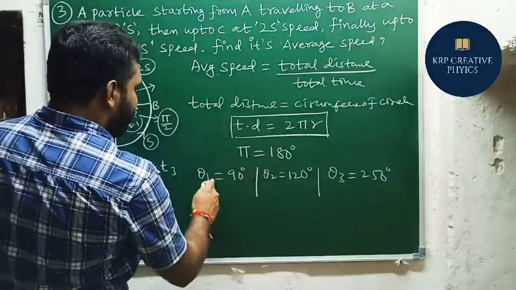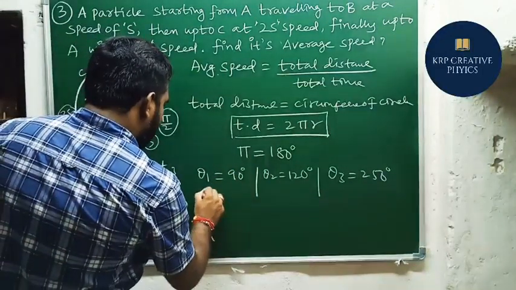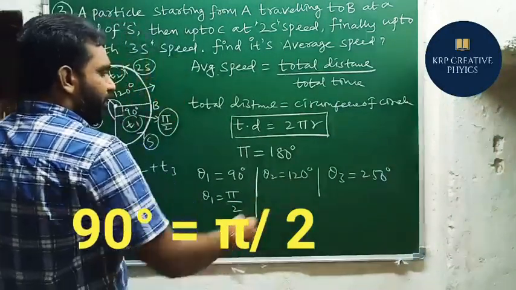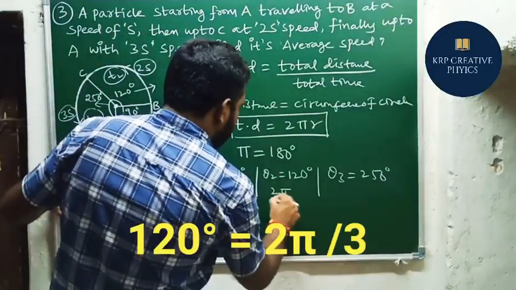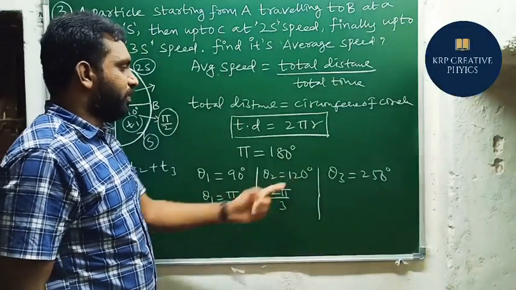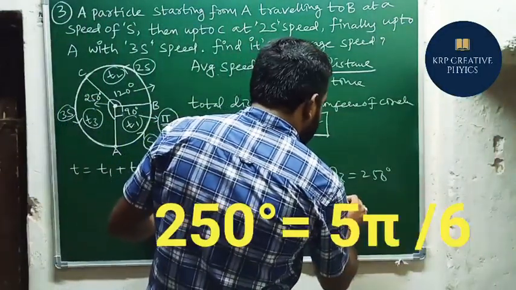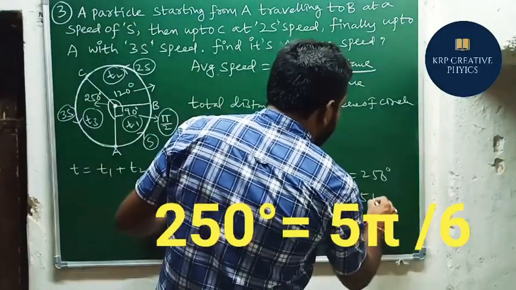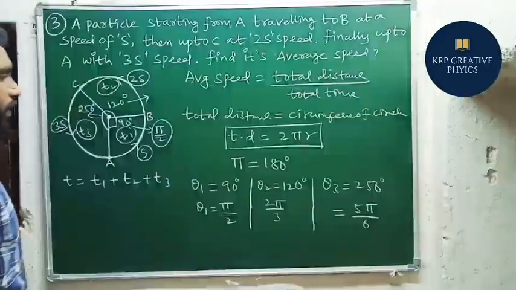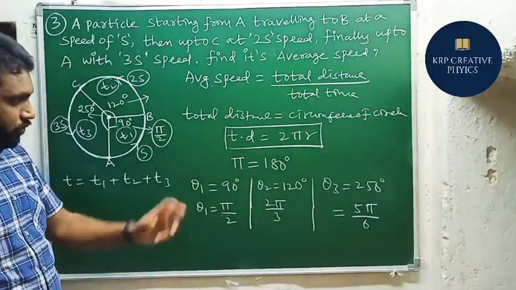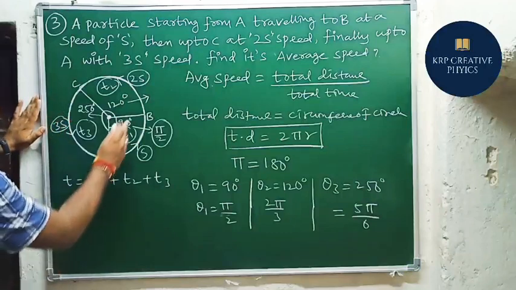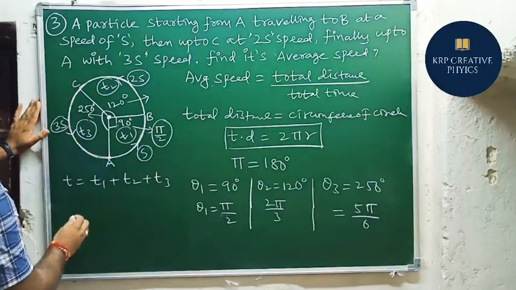Now we represent these angles in terms of pi, in radians. Pi equals 180 degrees, so 90 degrees equals pi by 2. Similarly, 120 degrees equals 2 pi by 3. You can calculate it afterwards by substituting 180 for pi; simplification will give exactly 120. And the last angle, theta 3, equals 5 pi by 6. With the help of these three angles, we are going to find the three distances. A to B is D1, B to C is D2, and C to A is D3.